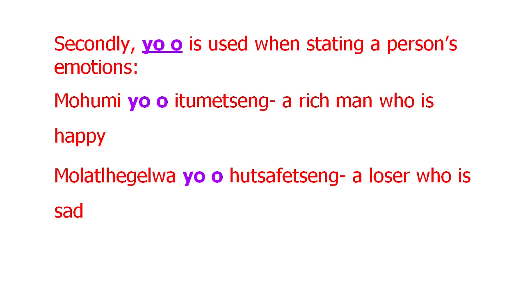Now, yo-o can also be used when stating a person's emotions. This can be mohumi yo o itumetseng. A rich man who is happy. Molatlhegelwa yo o hutsafetseng. A loser who is sad.